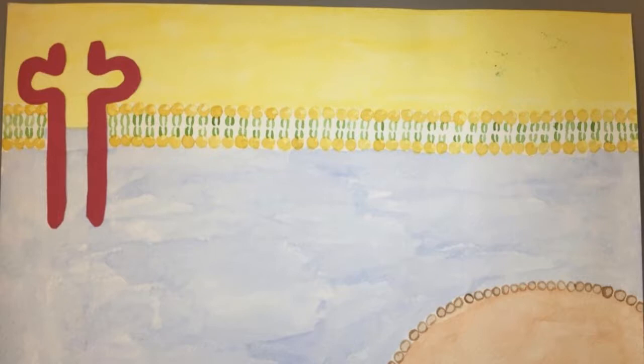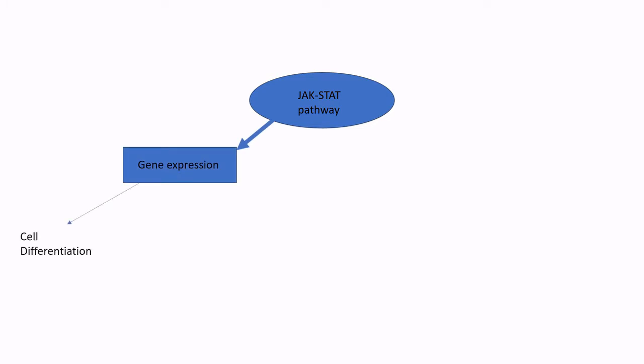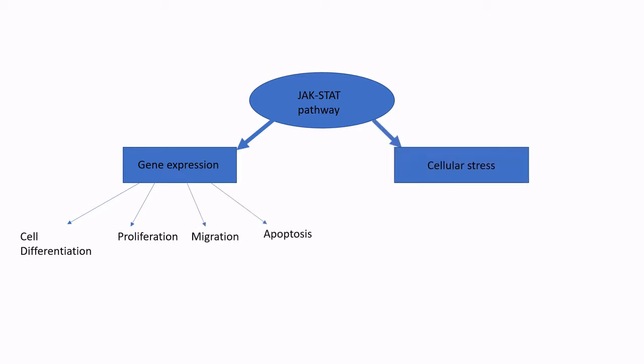The JAK-STAT (Janus kinase signal transducers and activators of transcription) pathway is a receptor signaling cascade. JAK-STAT is a principal signaling mechanism for cytokines and growth factors. The JAK-STAT pathway will result in gene activity in a cell. This gene expression can stimulate cell differentiation, proliferation, migration, and induce apoptosis. It can regulate various cellular stresses, including hypoxia, reperfusion, endotoxin, ultraviolet light, and hyperosmolarity.